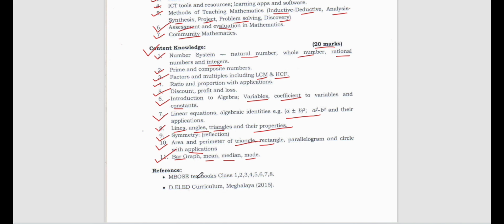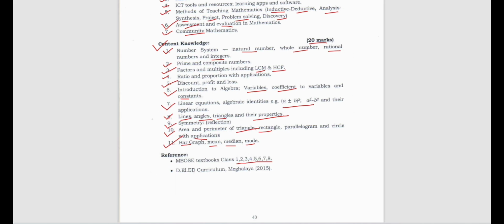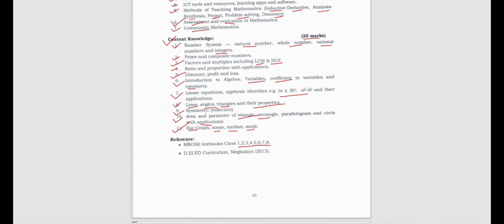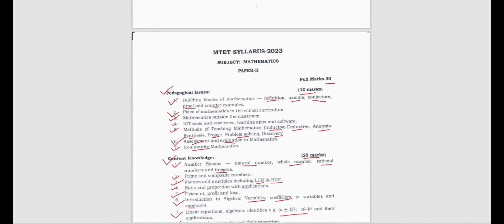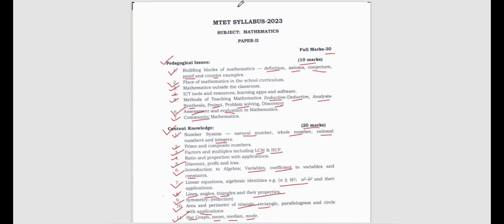But see here, reference is given, right? So you can refer to the embossed textbooks of classes 1 to 8. They said classes 1 to 8, but they are asking more than class 8, which means they are asking up to class 10. So when you go to become an UP section teacher, you have to be ready, you have to upgrade your knowledge up to class 10, which means you have to read the textbooks of class 10. All right, so this was all in this video.